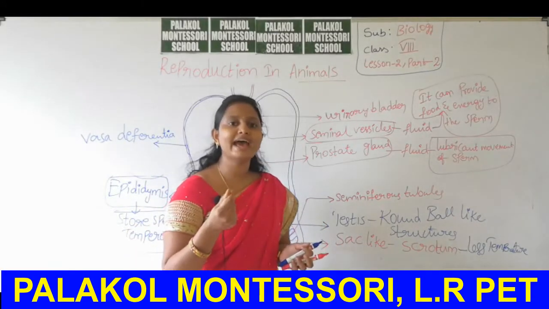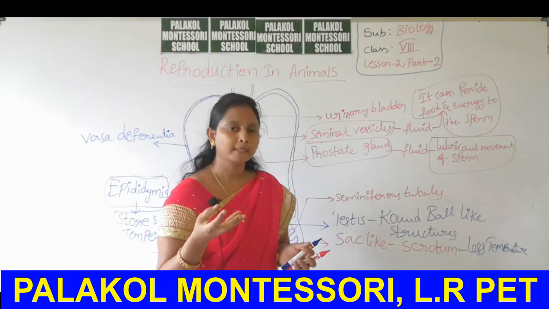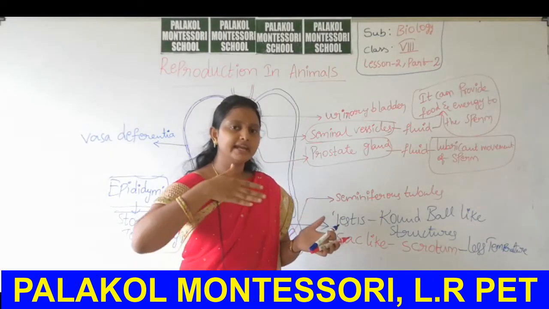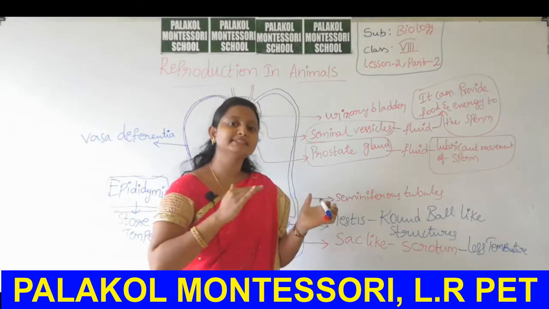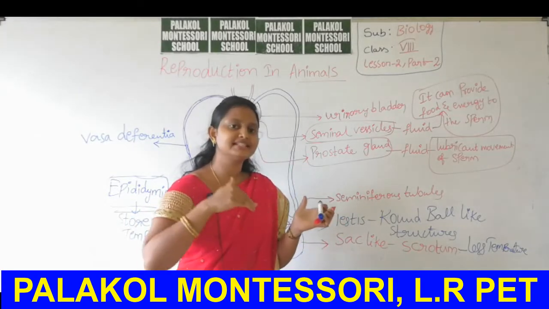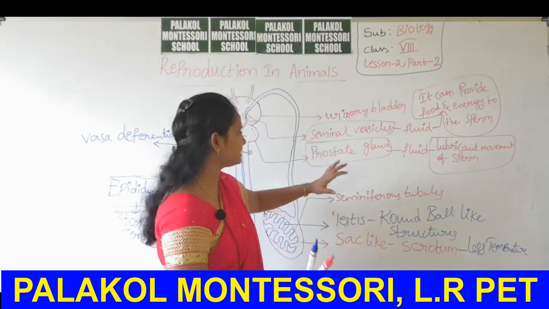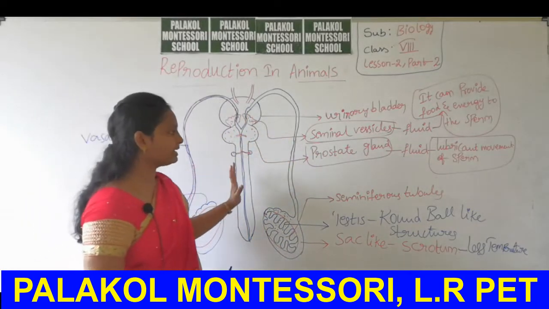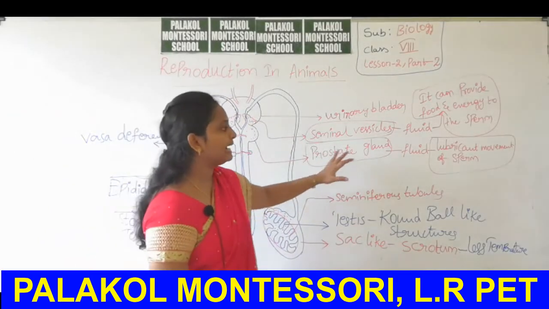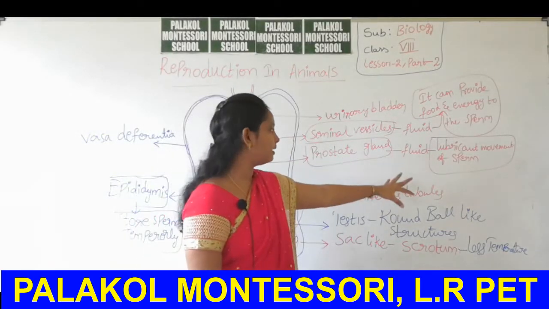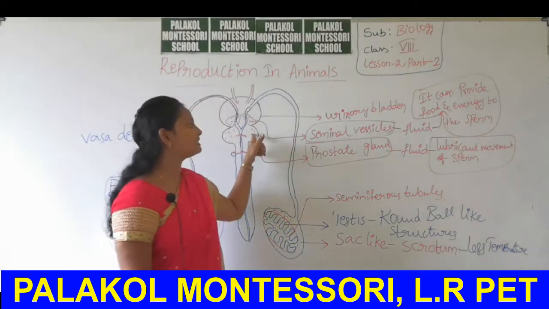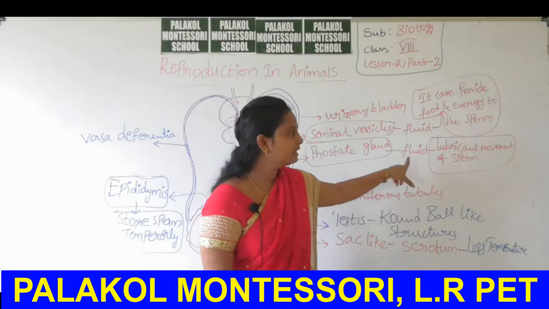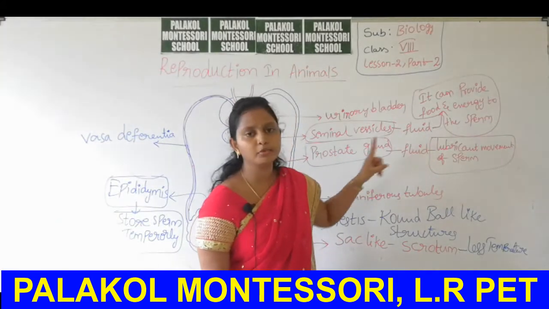That means oil has a lubricant nature. Okay, oil has a lubricant nature. Why? Because it can cause some loss of friction, so it slides easily. That's why in this area the sperm is easily forwarded to the lower region. So to maintain the lubricant nature for the sperm, the prostate gland secretes a fluid. This fluid has a lubricant function.